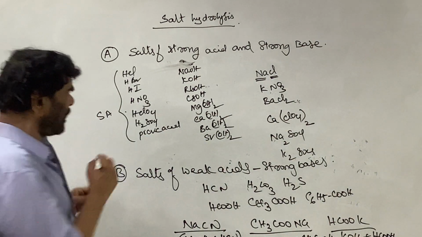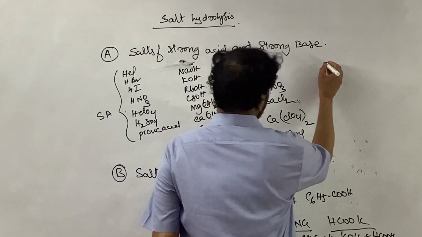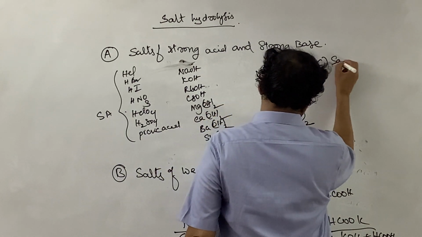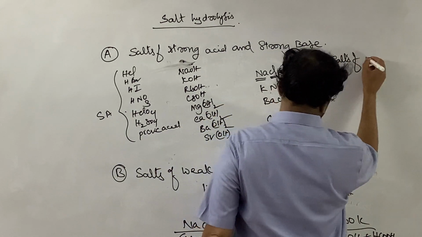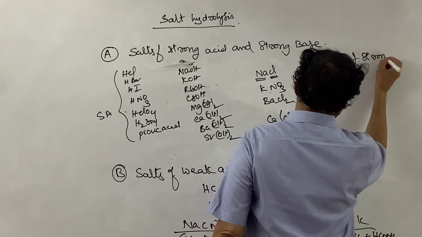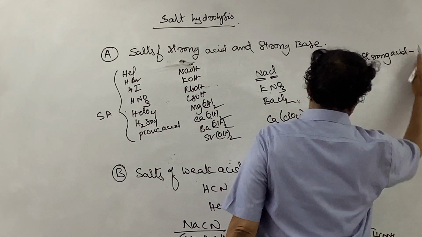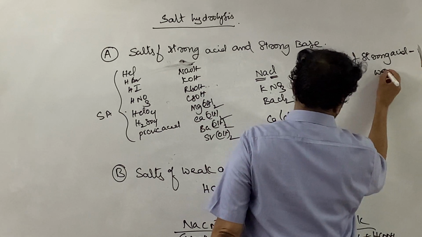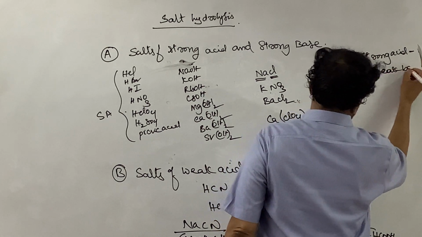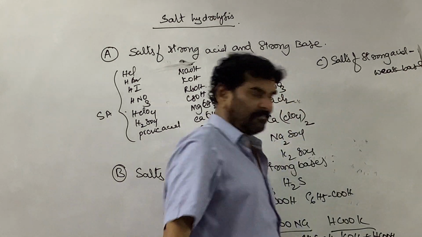And the third category, C, is salts of strong acids but weak bases. The base is weak.